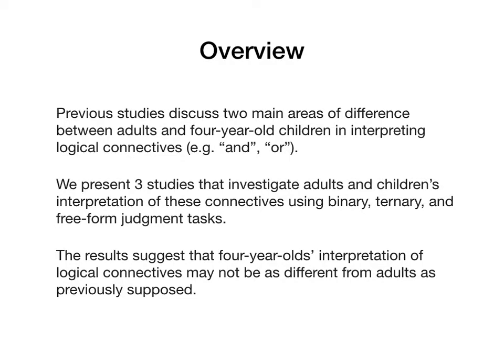Previous studies discussed two main areas of difference between adults and 4-year-old children in interpreting logical connectives. We present three studies that investigate adults and children's interpretation of these connectives using binary, ternary, and free-form judgment tests. The results suggest that 4-year-olds' interpretation of logical connectives may not be as different from adults as previously supposed.